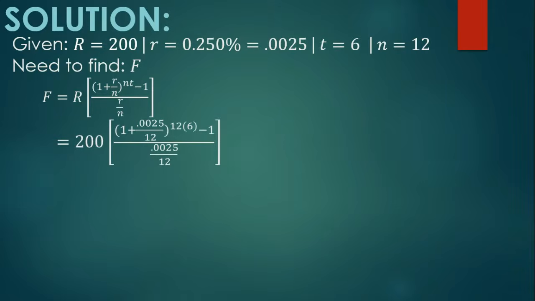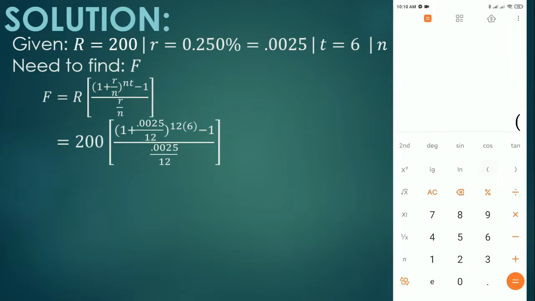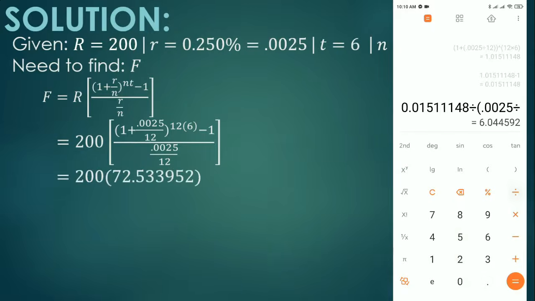Substituting the given, R is 200. The rate is 0.0025 divided by 12 raised to 12 times the value of T, which is 6, minus 1, all over 0.0025 divided by 12. So simplifying what's inside the parentheses, 1 plus 0.0025 divided by 12 raised to 12 times 6 minus 1, divided by 0.0025 over 12, it will give us 72.533952.